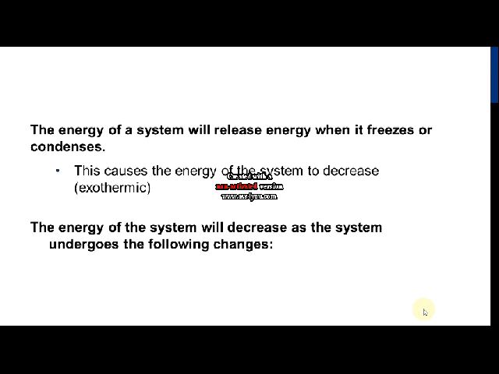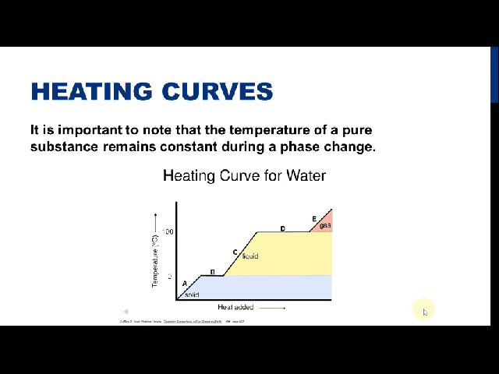Exothermic changes would be when you're releasing energy, so when it freezes or condenses. So if you have a liquid turning into a solid or gas turning to a liquid, those would both be cases of exothermic system changes. It's important to note that the temperature of a pure substance remains constant during a phase change. So on this graph, now we'll see how this works.